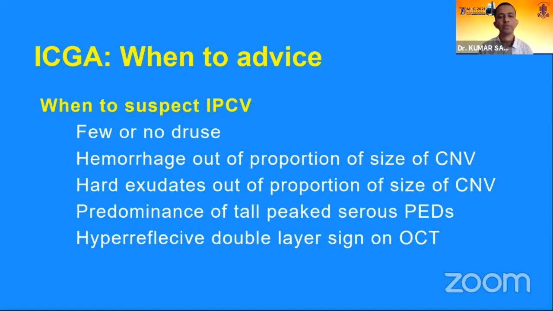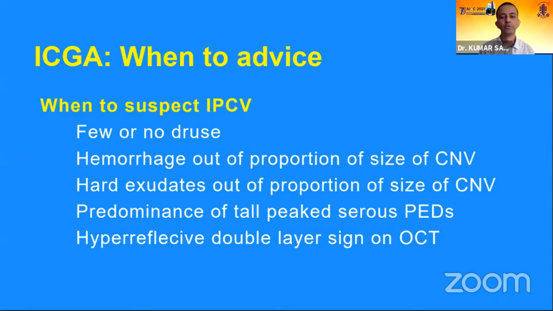If a patient with distorted vision has something looking like a CNVM, but we consider that it may be IPCV, then we need to look for these signs. There will be few or no drusen at all at the macula. The hemorrhages will be out of proportion to the size of the CNV. The CNV is small, but the hemorrhages are huge and extensive. The hard exudates will also be out of proportion to the size of the CNV, and there will be a predominance of tall and peaked serous PEDs, which should make us think in the direction of IPCV.